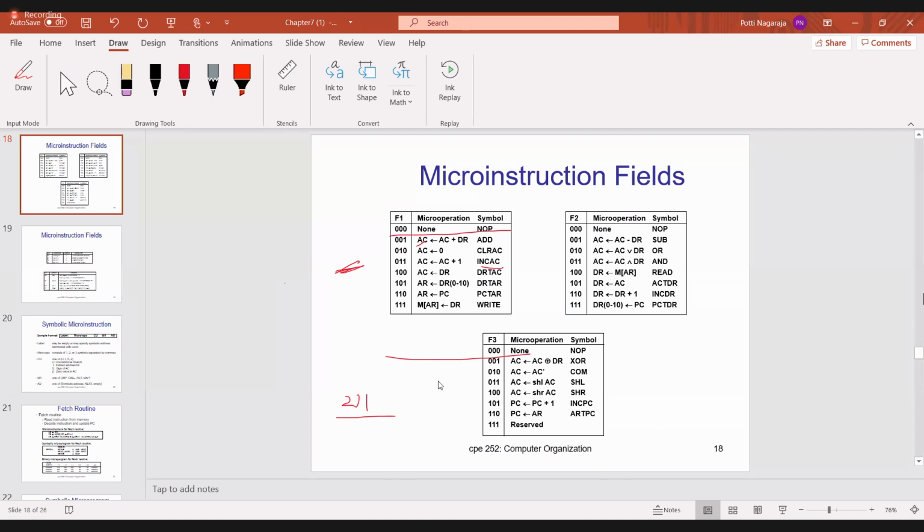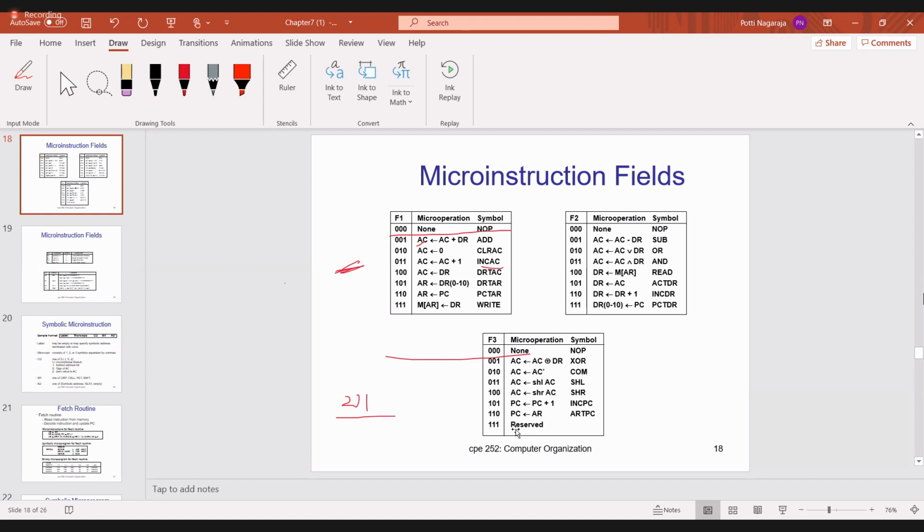F3 is also the same. 000 is no operation. 001 is XOR operation. 010 is complement. Suppose AC contains 1, then after the complement operation the AC value is 0. Next 011 is shift left. Then 100 is shift right. Next one is increment program counter: PC plus 1, and you store it in PC.